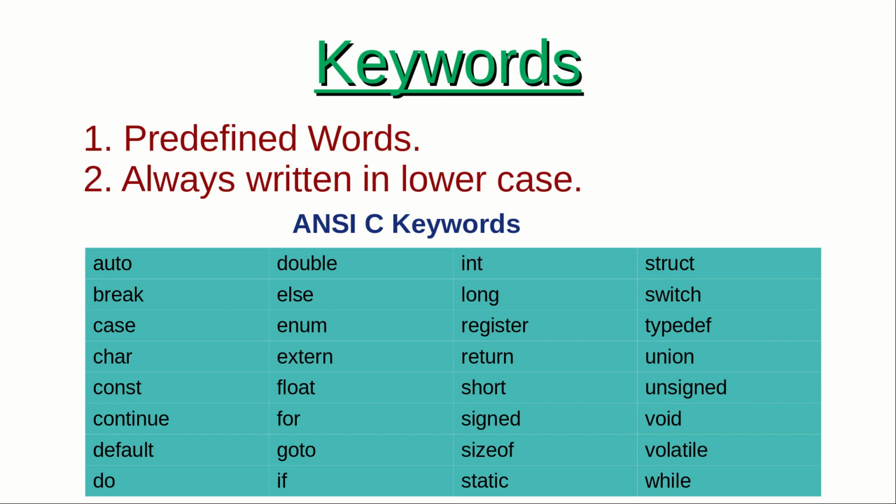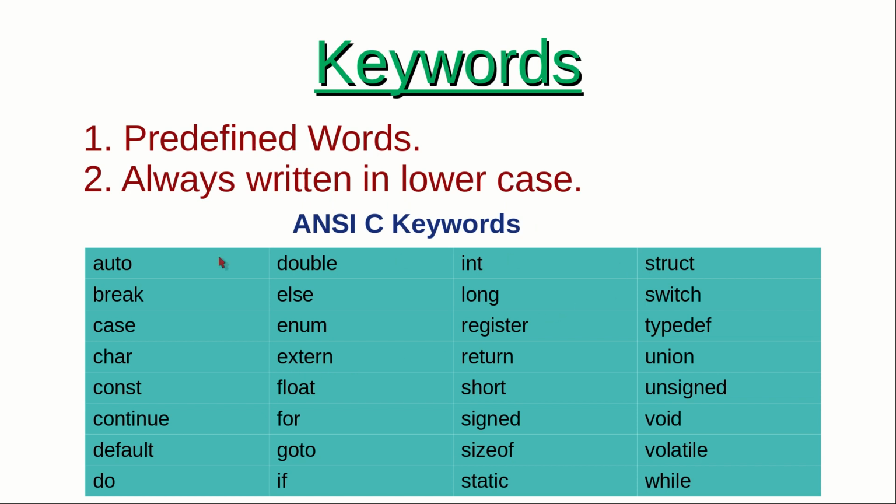For example, if I mention the keyword float in capital letters, then the functionality associated with this keyword will be lost, and it will no longer act as a keyword. So while writing a C program, you have to make sure that you mention these keywords in lowercase.